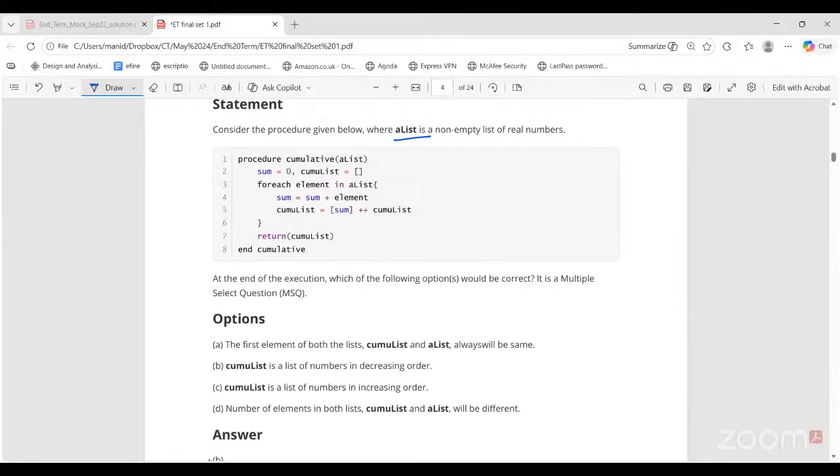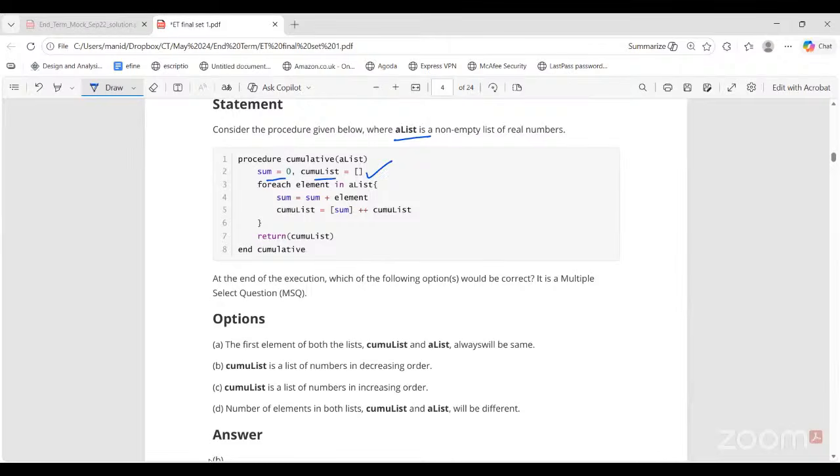So here cumulative is a procedure which takes a list, which is a non-empty list of real numbers. So every element in a list is a real number, and the length has to be greater than 0. So sum is first set to 0. Cumulist is a new, empty list. Now your for loop starts.